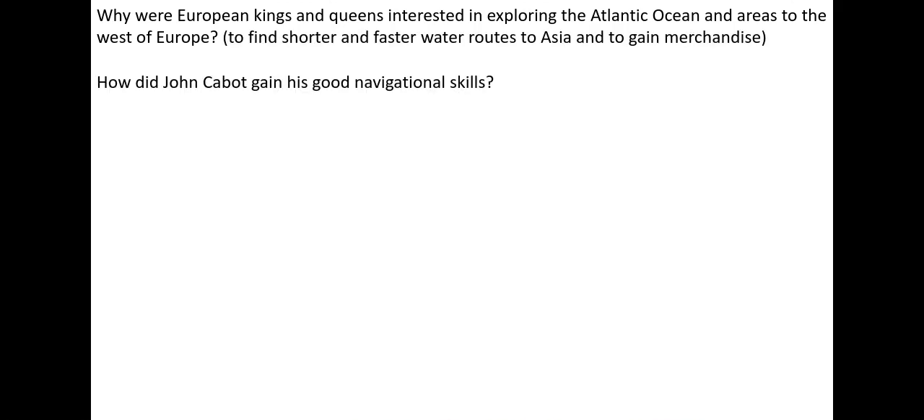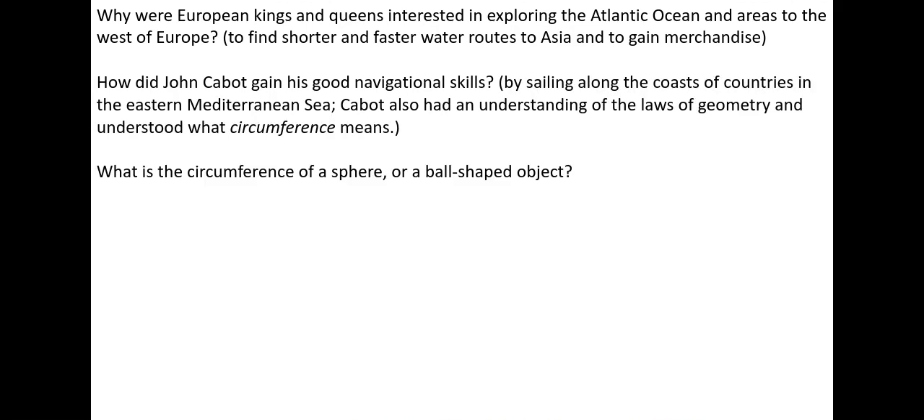Why were European kings and queens interested in exploring the Arctic Ocean and areas to the west of Europe? To find shorter and faster water routes to Asia and to gain merchandise. How did John Cabot gain his good navigational skills? By sailing along the coasts of countries in the eastern Mediterranean Sea, Cabot also had an understanding of the laws of geometry and understood what circumference means.